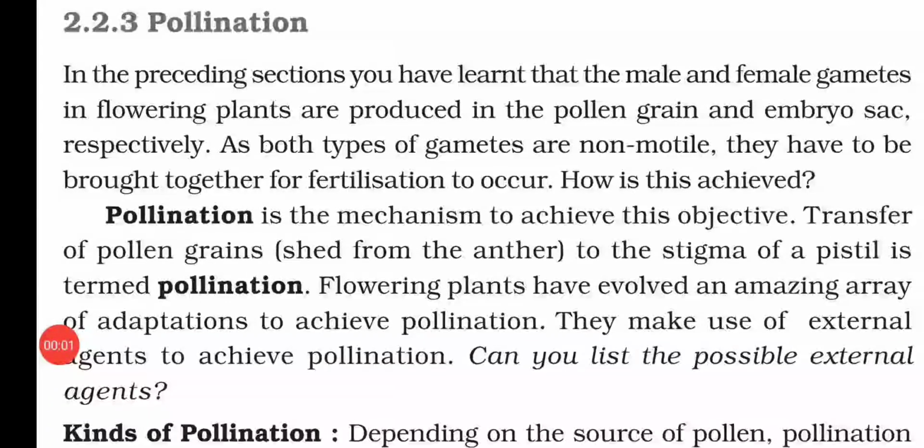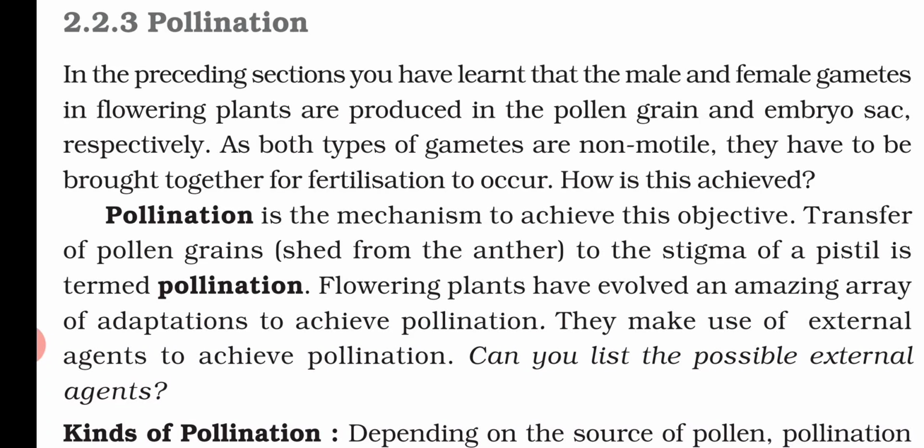Hello everyone, in this video we will learn about pollination. In the previous class we learned that the male and female gametes in the flower are produced in the pollen grain and embryo sac. Just because both are non-motile, they have to be brought together for fertilization to occur. How does this happen? It happens by pollination. So pollination is a mechanism to achieve this objective.